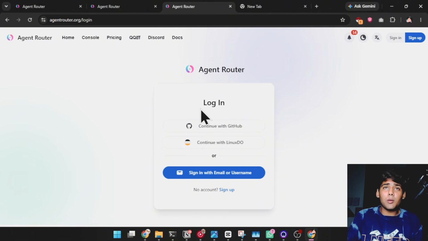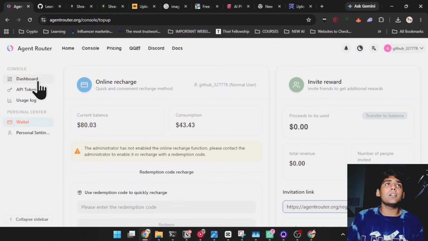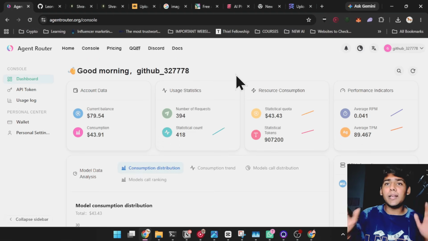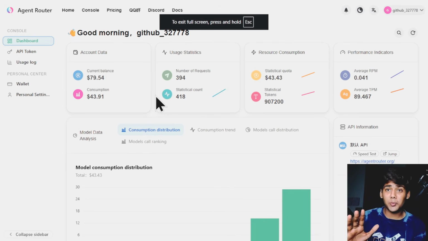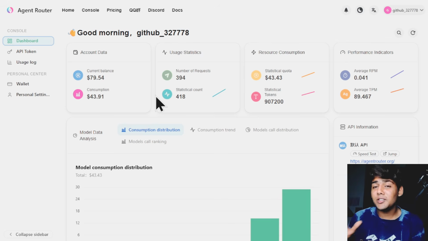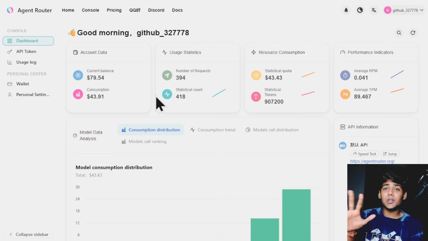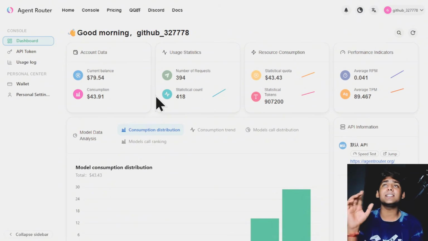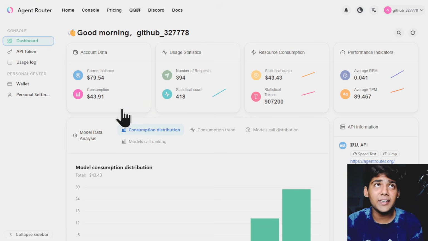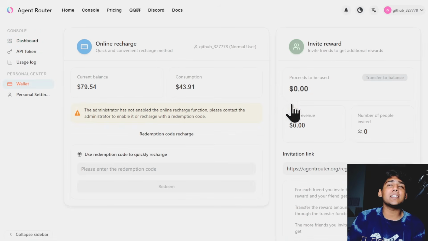Right now in this account there is some problem, some server problems going on. When you go with GitHub, you will be redirected to this dashboard page. In the initial phase, you will be seeing 0 rupees. So don't take it seriously. It will show 0 rupees because there are some server errors. And then after like 5 minutes, it is going to show you $175. And as you can see on my balance, I am actually using this key also.